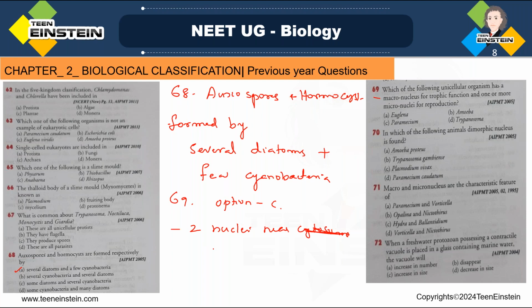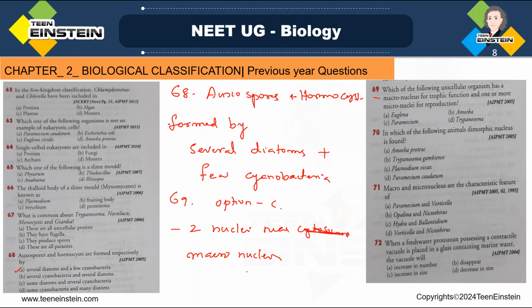So the macronucleus divides in the amitotic way and controls the vegetative characters, right?